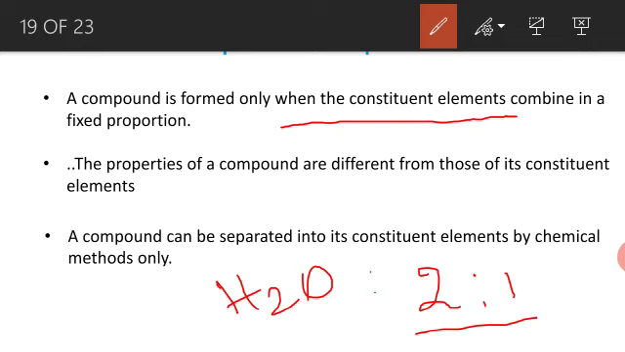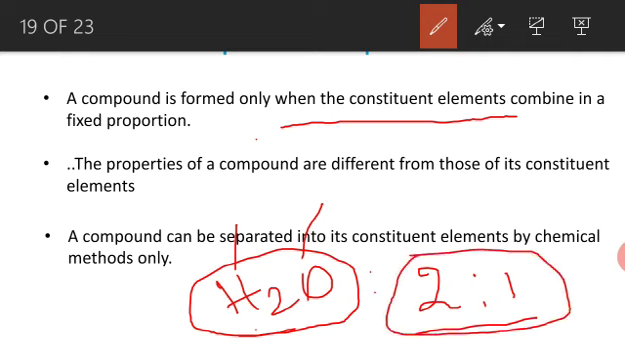So what does constituent mean? What are the constituents in a water molecule, students? The hydrogen and the oxygen. So now you see, a compound is formed when the constituent elements combine in a fixed proportion. This is the fixed proportion, always 2:1, in this ratio only, to make a water molecule.